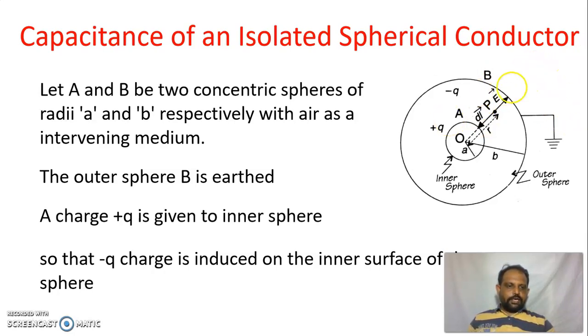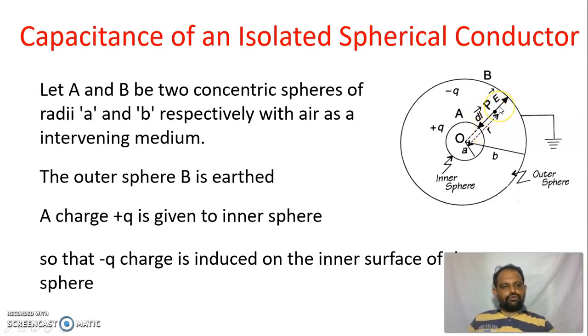Let P be the point in the space between the two spherical conductors, at a distance of r from the common center O. So here O is the common center, and from here to here r is the distance. So the point P is at a distance of r from center O.